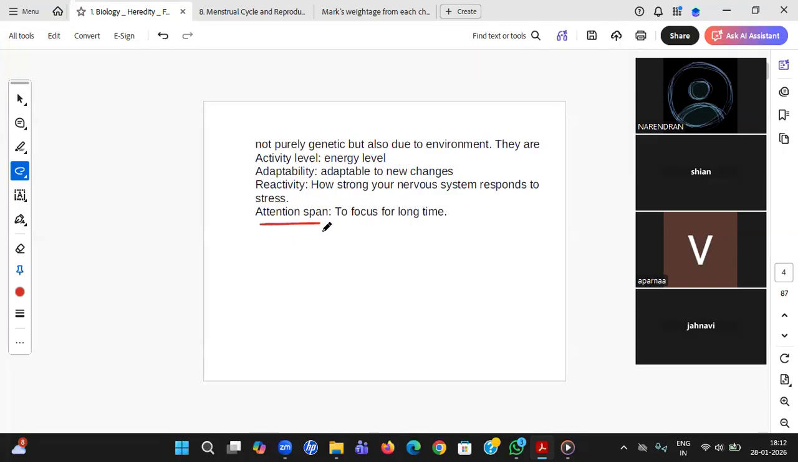Attention span also. Some parents are very much focused. If they feel that something should happen, they are behind that particular work, and definitely that attention span passes. So these all are the mental characteristics which are passed on to the future generation.